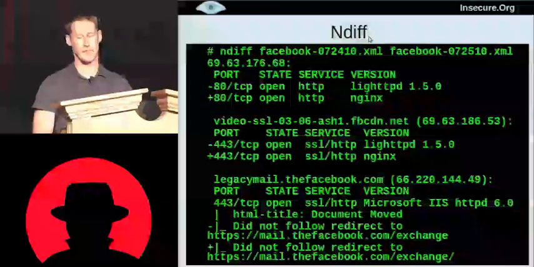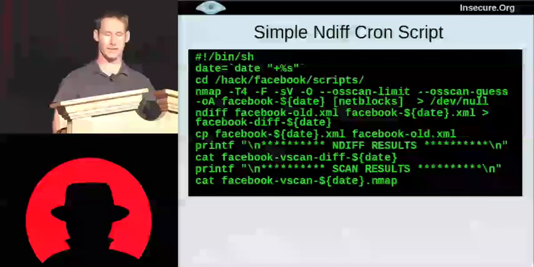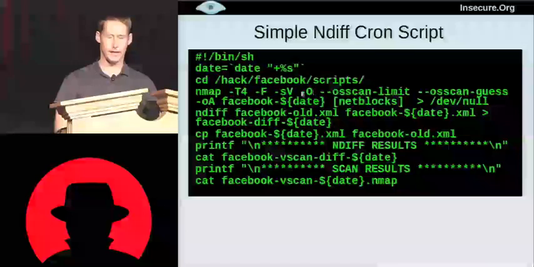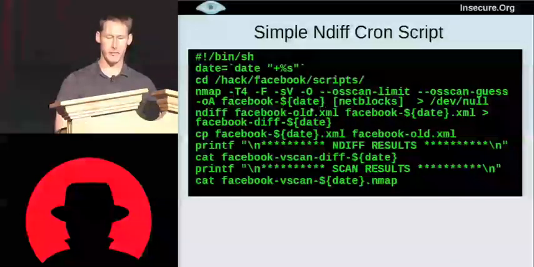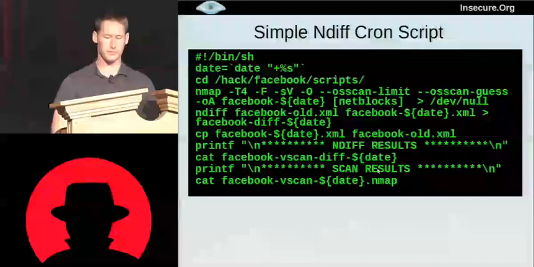And from your baseline of your network, you can really get a good eye on what has changed very easily. In the Facebook case, it would be a pain for me to do this scan every day and do the diff manually. So this is how simple a cron job it takes in order to do this. All I do every morning, this script runs. It does a scan of all of Facebook's IP addresses, and it compares that to the scan it did the previous day with NDiff, and it prints out the differences as well as the full scan results, and then cron mails me the data, and I can look over it and see what they're up to.